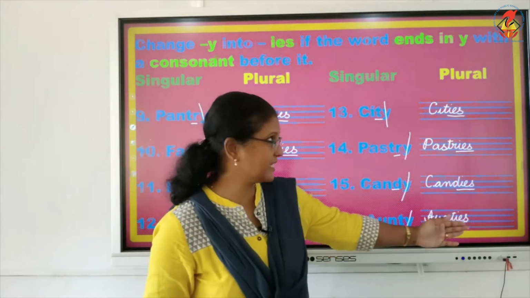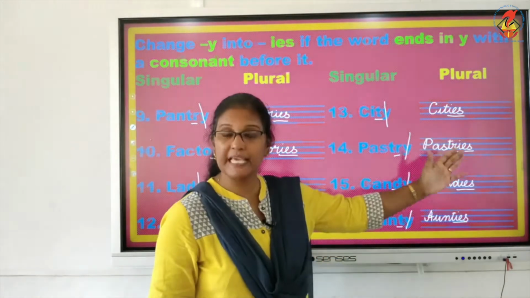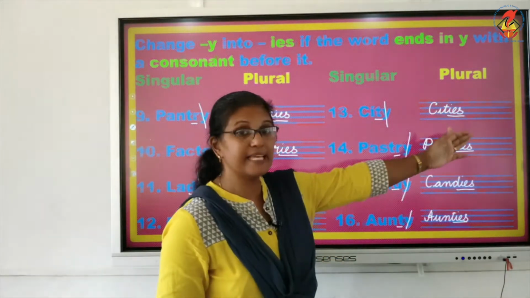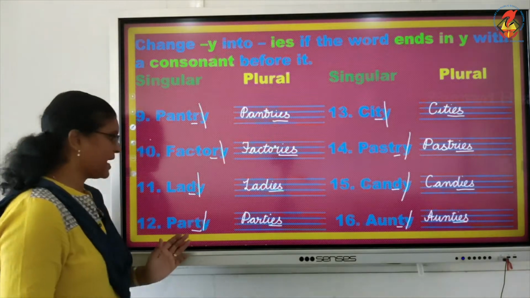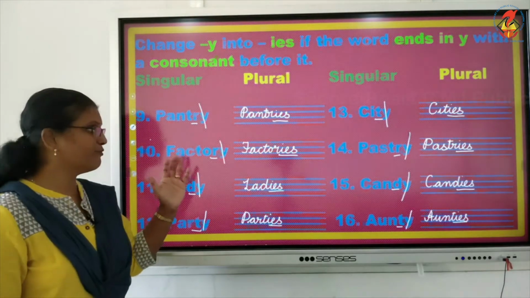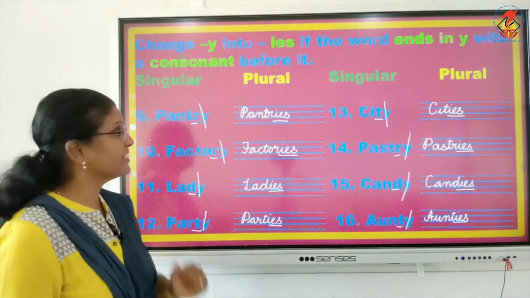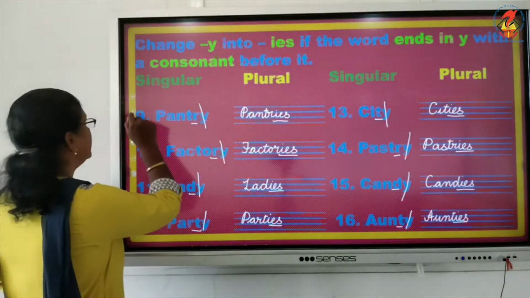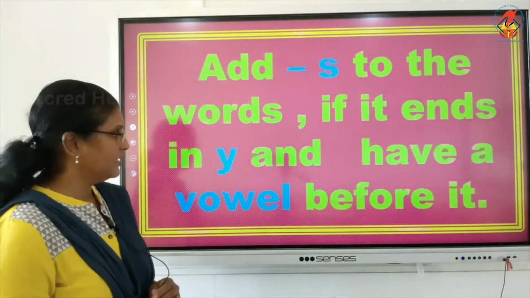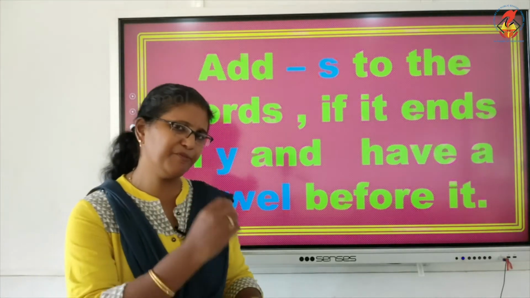Auntie became aunties, candy became candies, pastry became pastries, city became cities, party became parties, lady became ladies, factory became factories, pantry became pantries. So now my little children, but you may be wondering, okay, consonant fine.